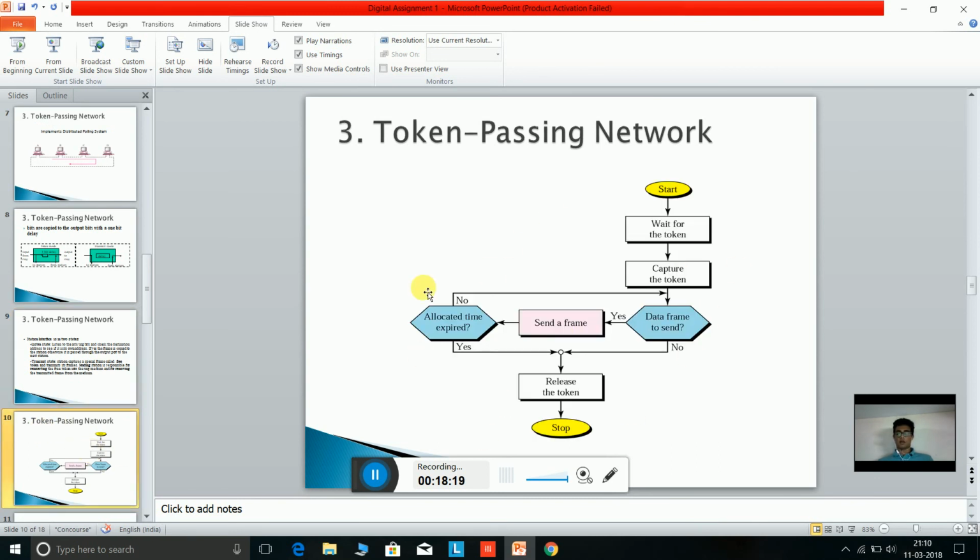This is the algorithm of token passing. The station has to wait for the token and capture the token. If it has data frames to send, it sends the frame and checks if there is some time slot left or not. If there is no time slot left, then it releases the token and the process stops. The token goes to some other station, and if the allocated time has not expired, then it can see if the station has other data frames to send or not, and the same process follows again.